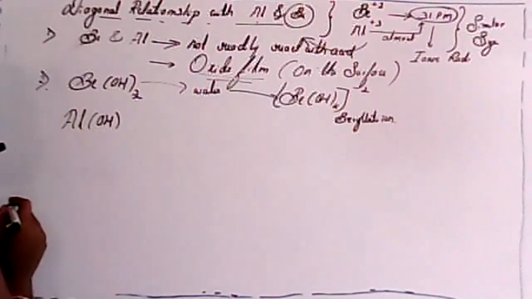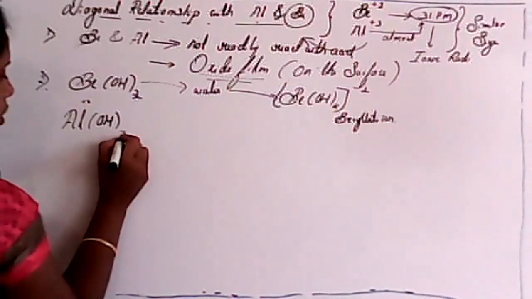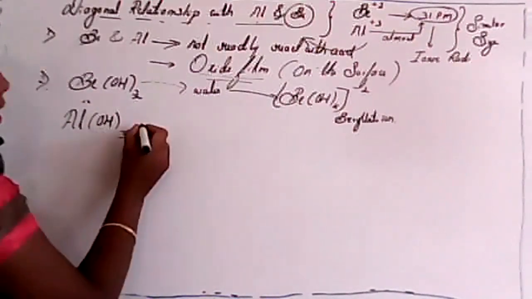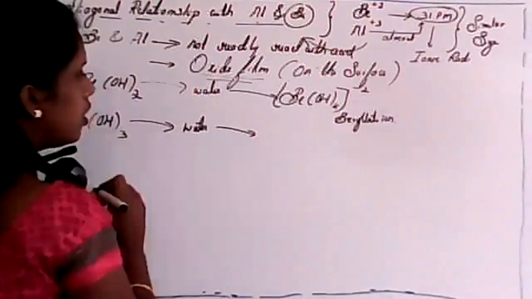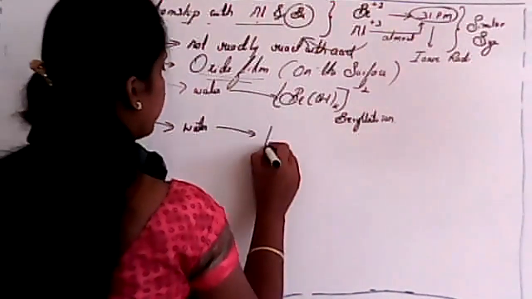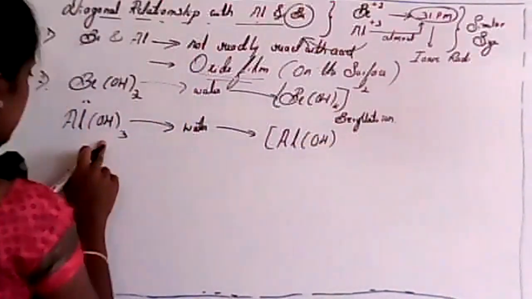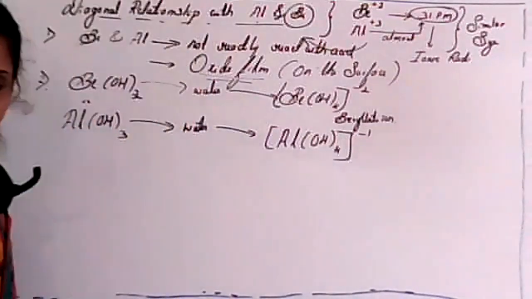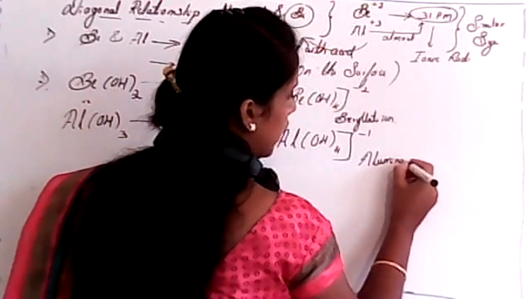Same with aluminium hydroxide. Students, see, aluminium with +3 oxidation state, hydroxyl with -1 oxidation state. So that's why we consider aluminium hydroxide. Aluminium hydroxide also dissolves in water to form the aluminate ion. Clear? So that is very important. In the aluminate ion, see, aluminium has 3 hydroxyl groups, and here we use 4 hydroxyl groups with -1 oxidation state, and this is the aluminate ion.